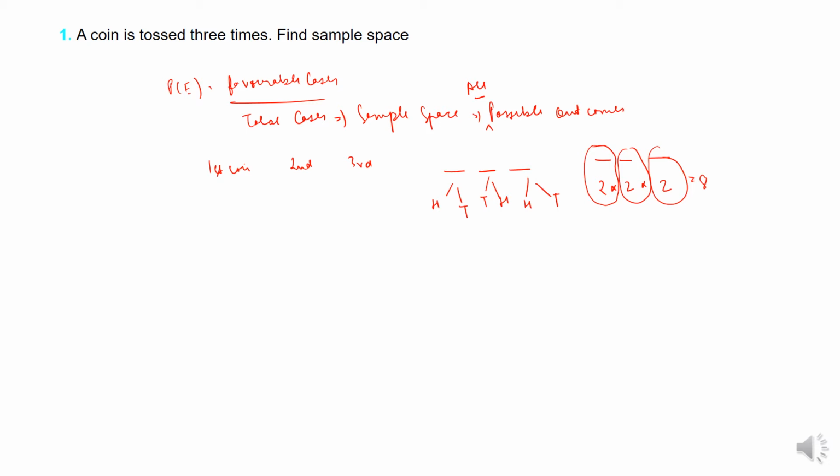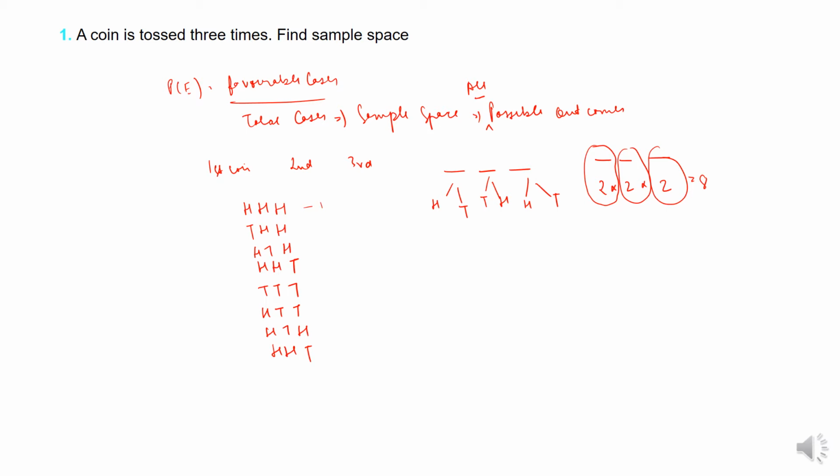So what are all they? Suppose 3 coins, right? So they can be all heads, or head, head, tail, and so on. Similarly, they can be all tails. Then head, tail, head, tail, head, head, and so on.